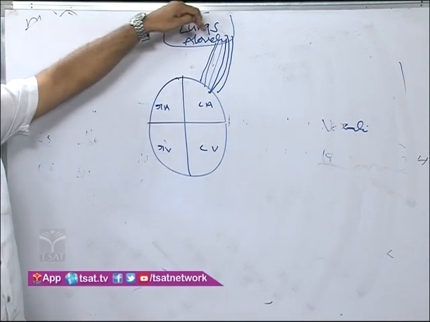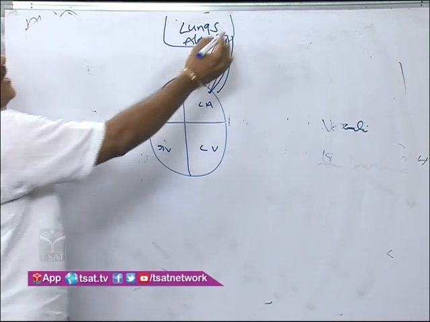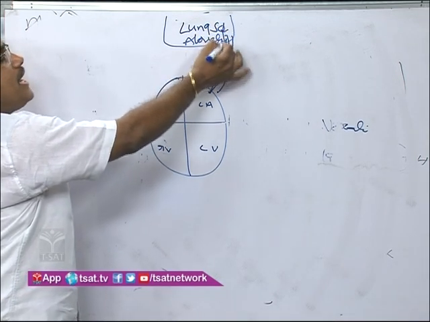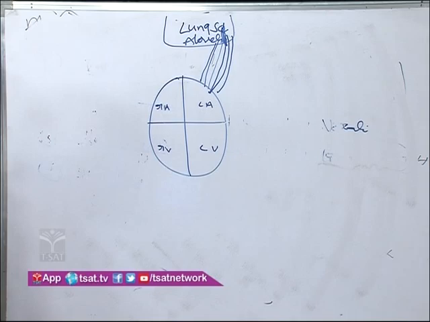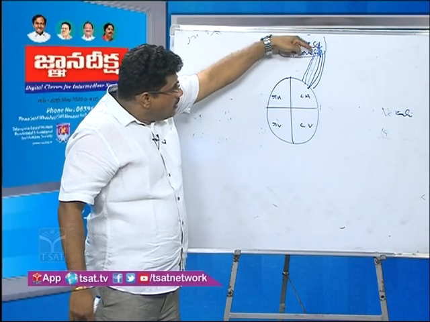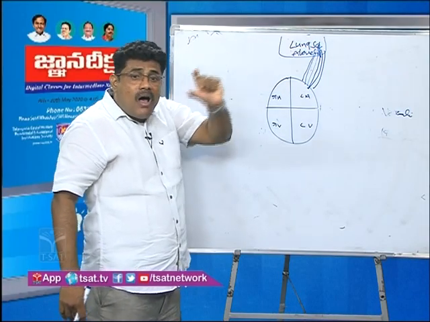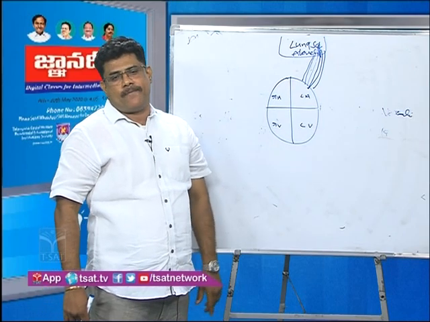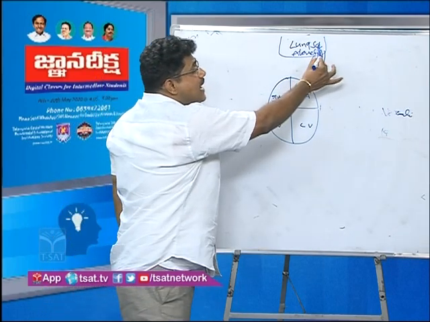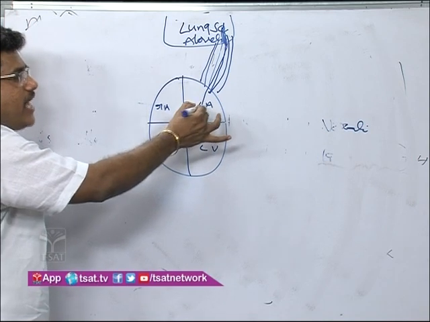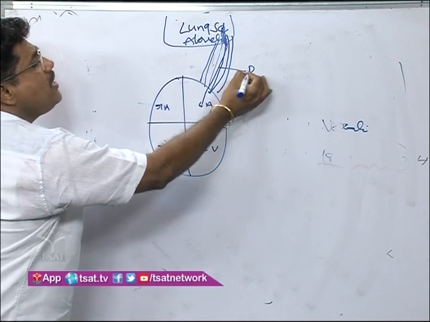In the lungs, oxygen binds with hemoglobin. That means in the pulmonary veins, oxygenated blood is transported. Oxygenated blood enters the left atrium through the pulmonary veins.